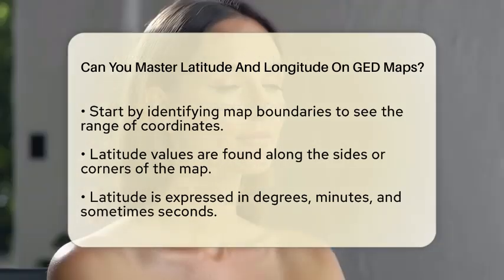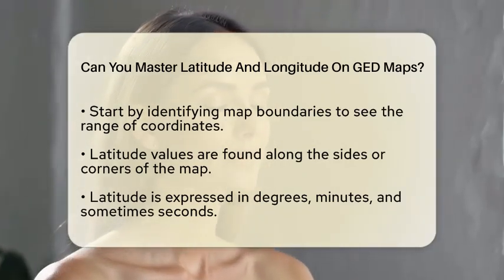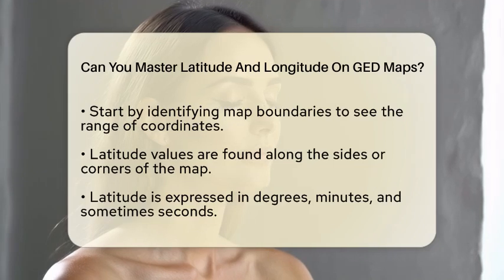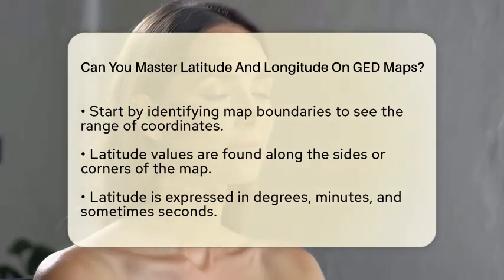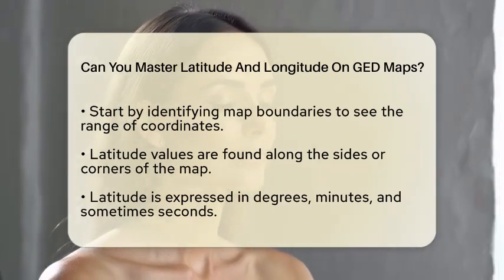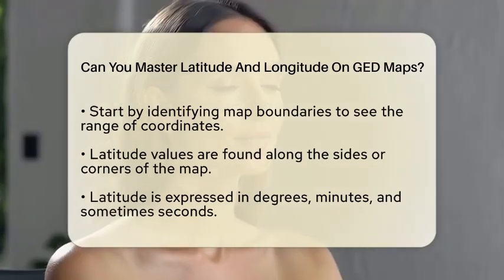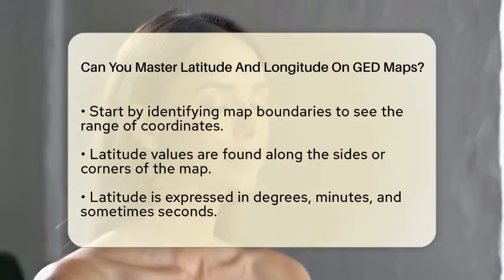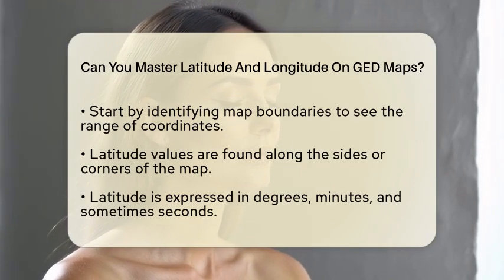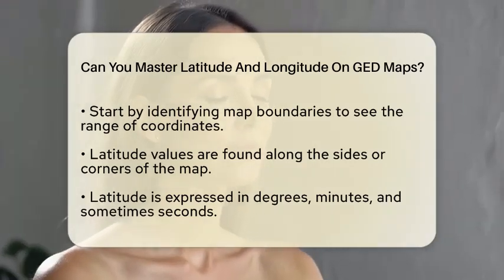Next, focus on reading latitude values. You will find these numbers along the sides or corners of the map. They indicate degrees and may also include minutes and seconds. For example, 30 degrees and 15 minutes north would be written as 30 degrees 15 minutes.